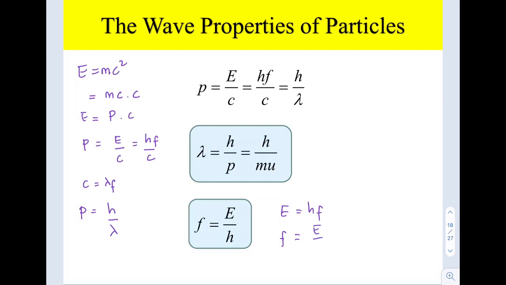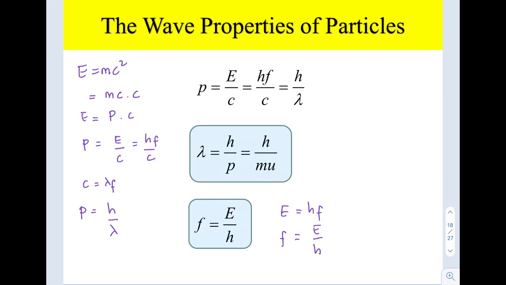So the frequency of a particle is equivalent to E over h. Again, h is the Planck constant. So from this equation, we can see that any particle can also have the characteristic of a wave.